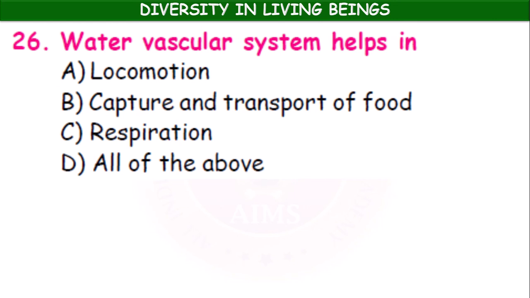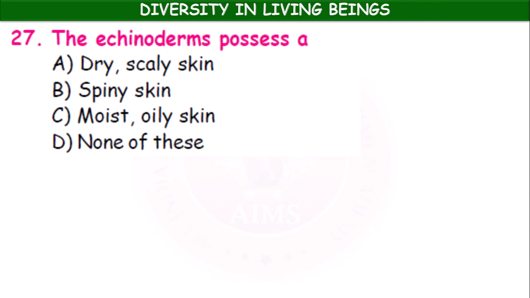Okay. Water vascular system helps in locomotion, capture and transport of food, respiration. Okay, here all are performed by the water vascular system in echinoderms. Locomotion is by means of tube feet. The echinoderms possess: dry scaly skin, spiny skin, moist oily skin, none of these. Here, spiny skin. Okay, echinos.